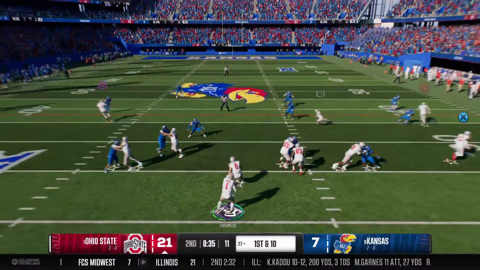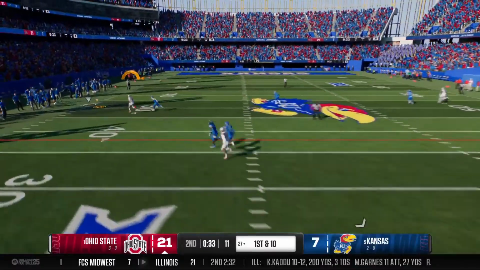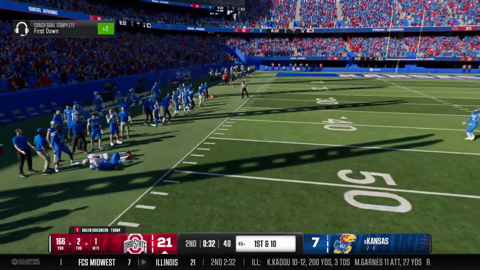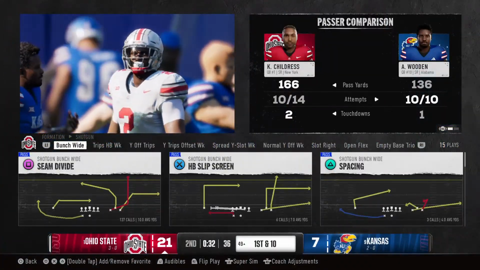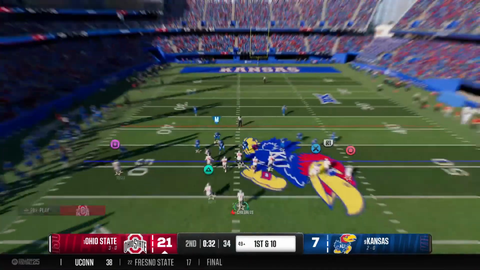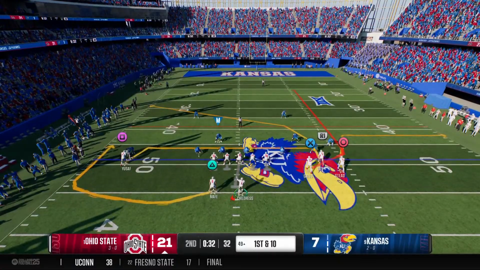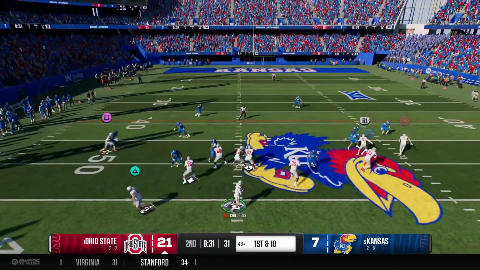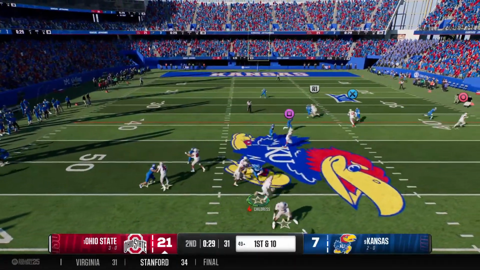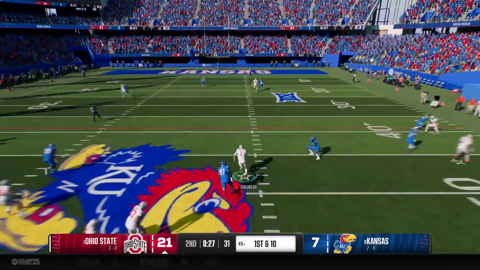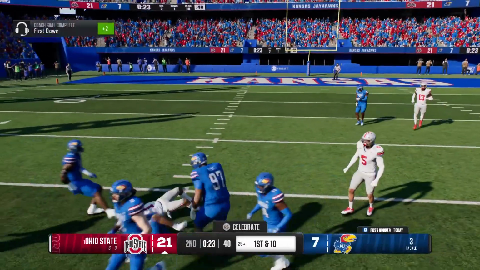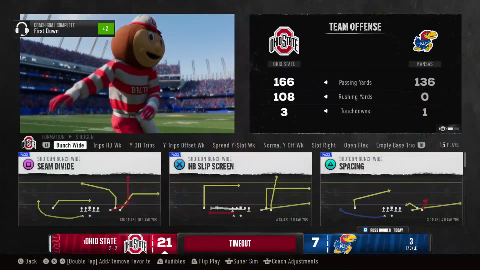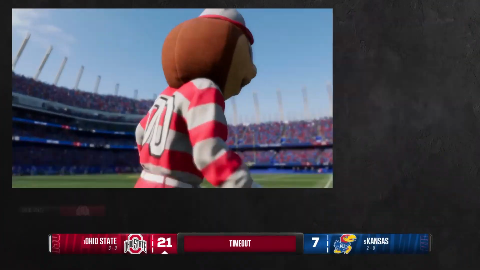Off the play fake, looking to throw. Fires it to the wideout. It's complete. What a grab near the sideline. And a big gain before he goes out of bounds. The offense keeps churning, gets a fresh set of downs. Offense keeps moving. It's a completion for a first down. Quarterback moving out of the pocket, trying to create. He finds some space. An explosive play moves the ball all the way down near the 25-yard line.